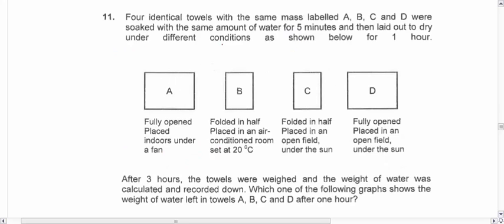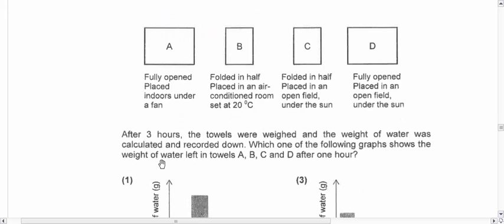Now question 11. 4 identical towels, same mass. So I got 4 identical towels here. Same mass. Alright, label A, B, C, D. So with the same amount of water, okay, and laid out to dry under different conditions. Alright. So after 3 hours, the towel will be weighed, and the weight was calculated and recorded down. Which of the following graphs shows the weight of water left in A, B, C, D after 1 hour?